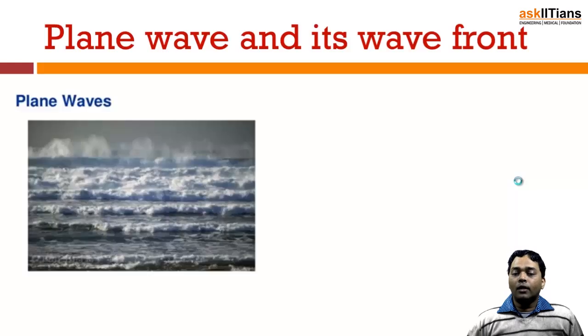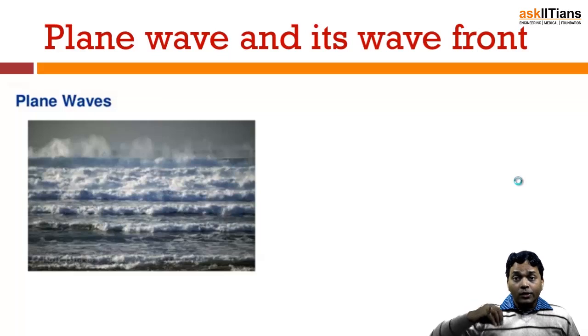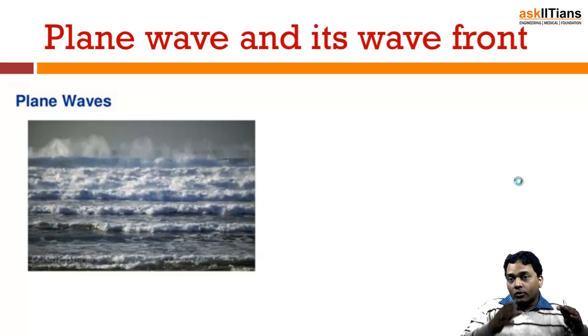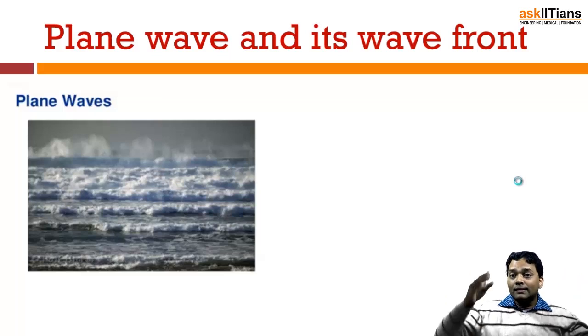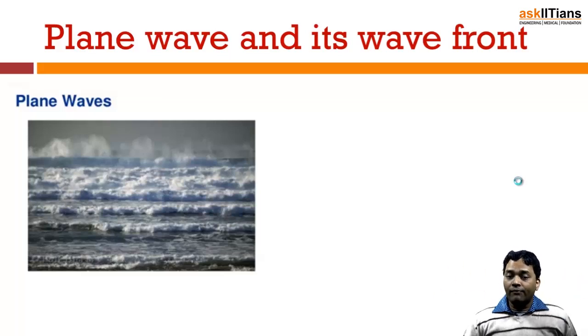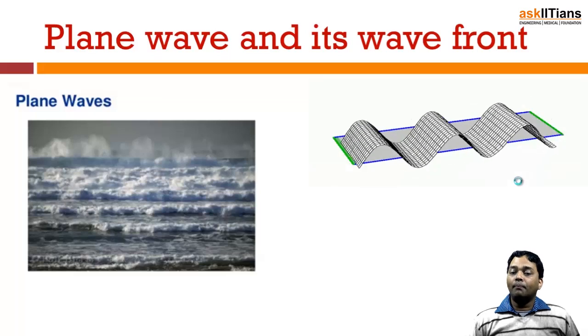Further, if we have to talk about the plane wave and its wave front. Plane waves are such that you cannot really say that they are originating from some point. You have to say that they are just plane perpendicular waves. Obviously, if they cannot originate at a particular point, that means they are not circular in nature. That means they would have originated at infinity. That's the reason you have plane parallel waves. So that is what is meant by a plane wave front.